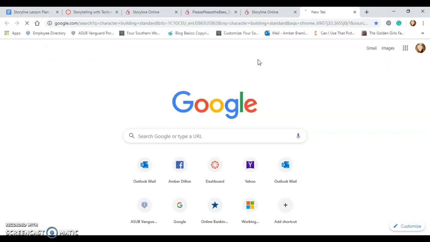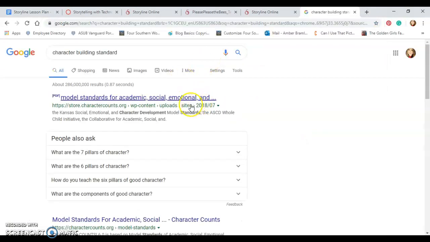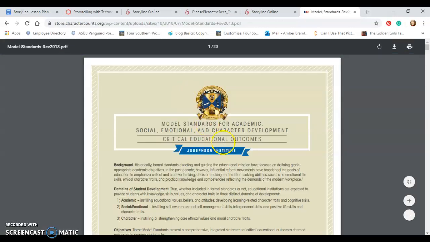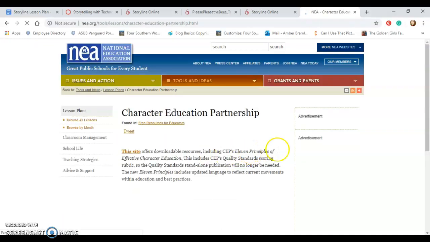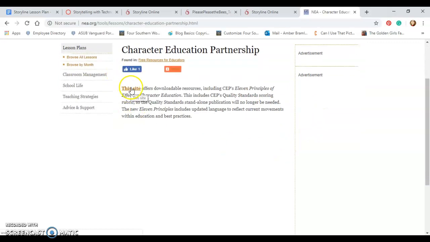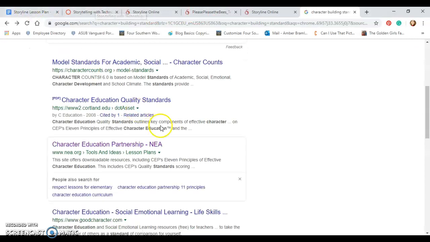If we do a Google search on character building standards, you have things that are not federal standards. These are not state standards. They're just models. You can go to the NEA, and they have resources for character education, but there are no standards.